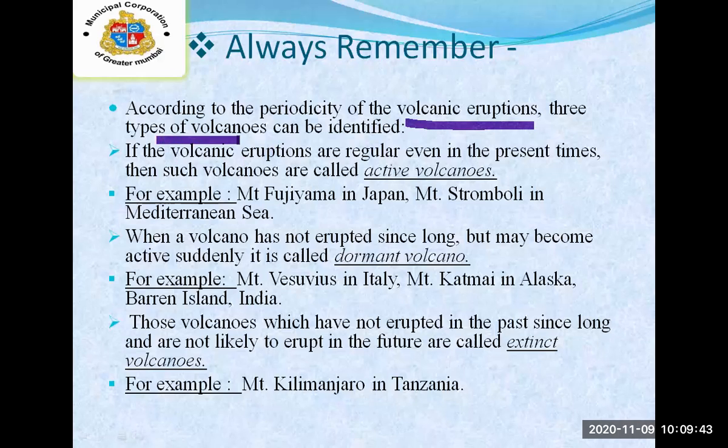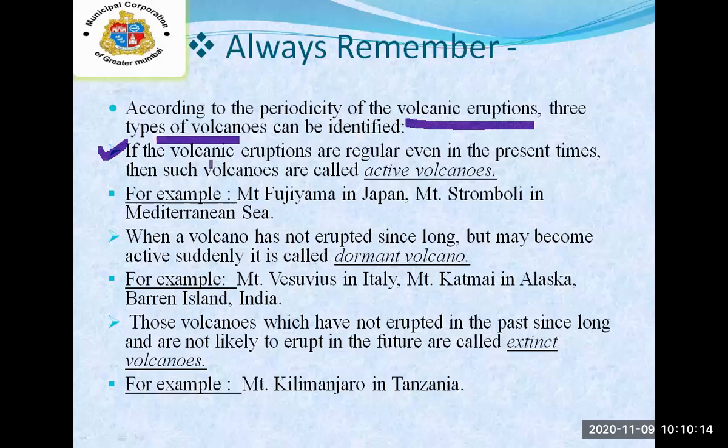The previous ones were the two main types of volcanoes, but according to periodicity, over the ages, they have identified three types of volcanoes. So what are the three? It's very easy to understand and to keep in your mind also. See the first one here.